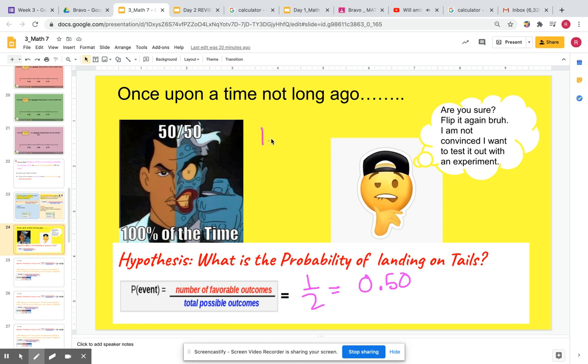Anyways, we flipped it once, and it landed on heads. We flipped it twice, and it landed on heads. We flipped it 3 times, and it kept on landing on heads. So I asked myself, why is he always winning? It's not 50-50, that's what I thought. So I said, hey Two-Face, let me grab that coin and do an experiment, and let's find out if the experiment agrees with the math part, the hypothesis. I actually did the experiment 100 times, but I first repeated it 25 times.